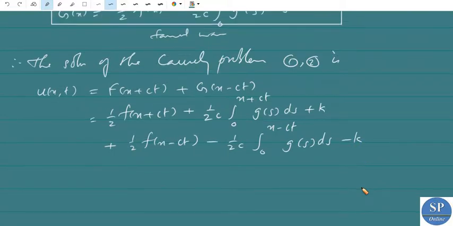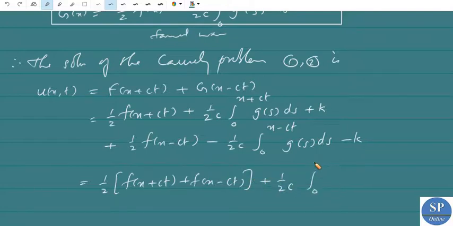Okay, so we can write this as 1 by 2 into f of x plus ct plus f of x minus ct plus 1 by 2c into integral 0 to x plus ct g of s ds.